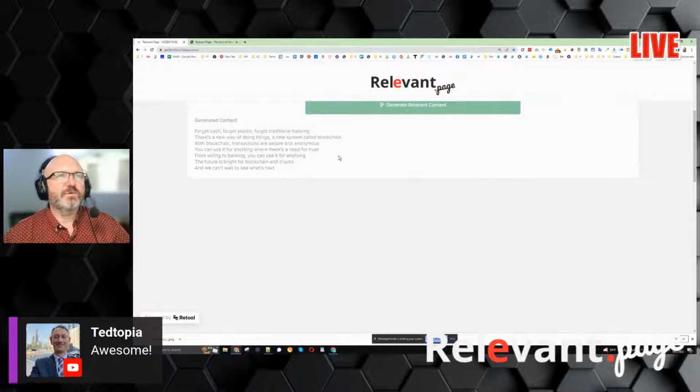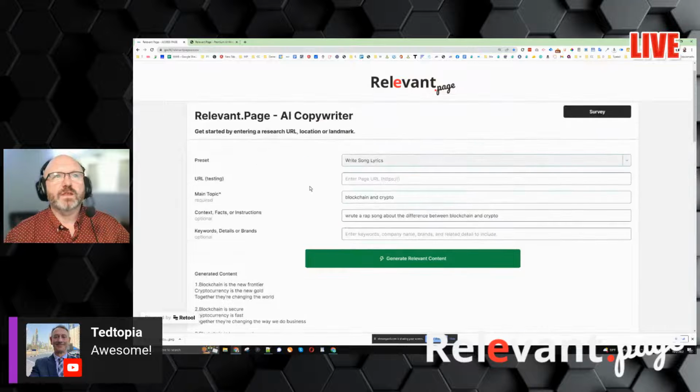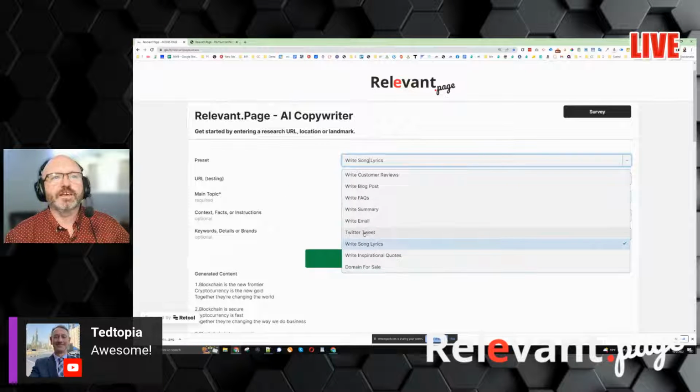If you're looking for the differences between blockchain and crypto, here's another one. And if you guys have different use cases, if you purchase this and you're looking for us to do something that works well for what you're looking for, go ahead and let us know.